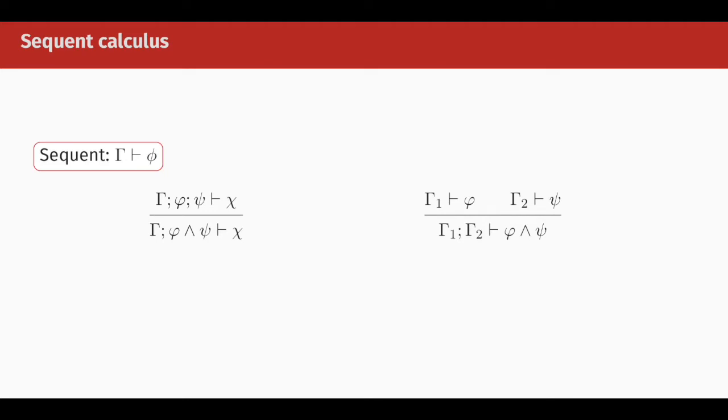Like many logics, BI comes with a proof theory in the form of a sequent calculus. Sequent calculus is a logical system in which one reasons about judgments of the form context turnstile formula. So you have a formula on the right-hand side of the turnstile, and you have a context, which in the case of intuitionistic logic is a list or multiset of formulas. We think of a context as a list of hypotheses or assumptions.